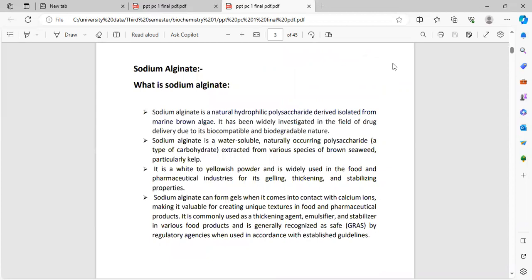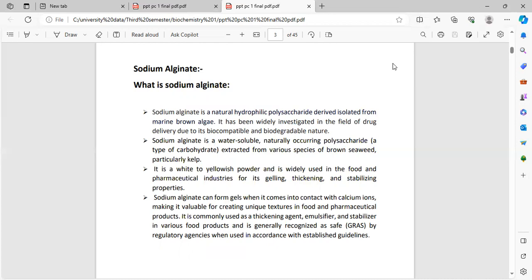Now we will start our presentation topic. So, what is sodium alginate? Sodium alginate is a natural hydrophilic polysaccharide isolated from marine brown algae. It has been widely investigated in the field of drug delivery due to its biocompatible and biodegradable nature.